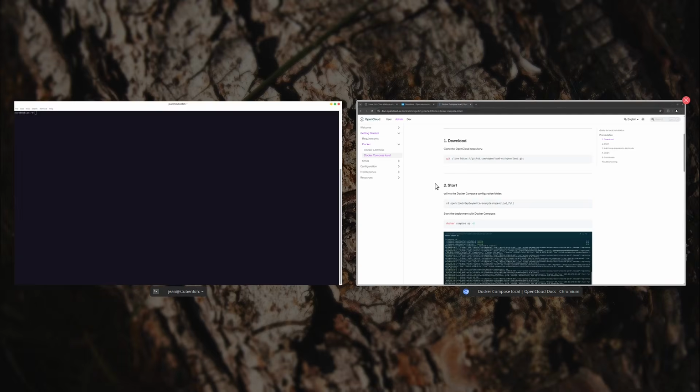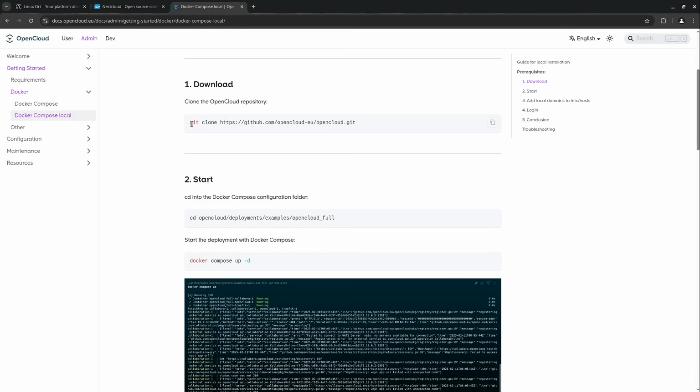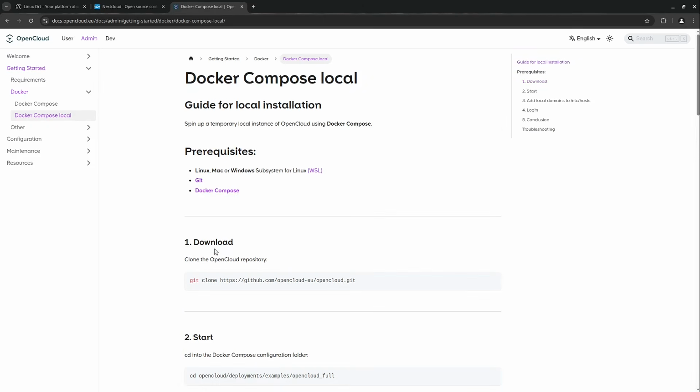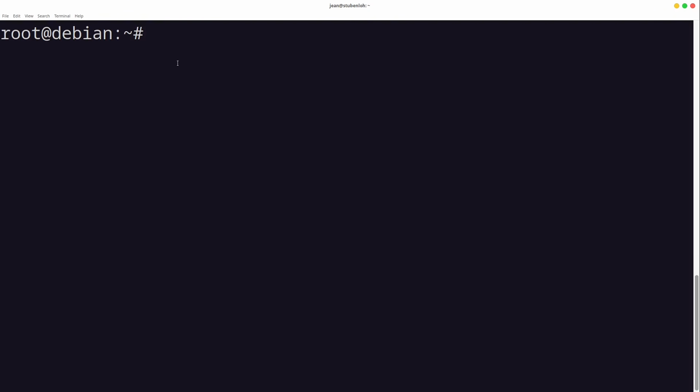I have a completely bare Debian server. You could also do this with your Ubuntu server if you want, but I would advise taking a kind of server. It could also be an old desktop computer if you are not familiar with servers. Let's install OpenCloud in our home. So we need a git clone command. We need Docker, which we see. At first, we need to install Docker on our server here and git.